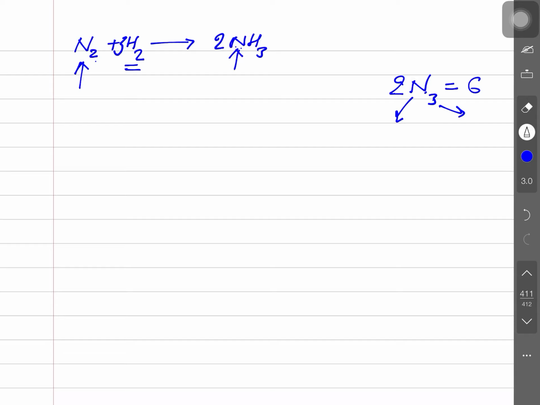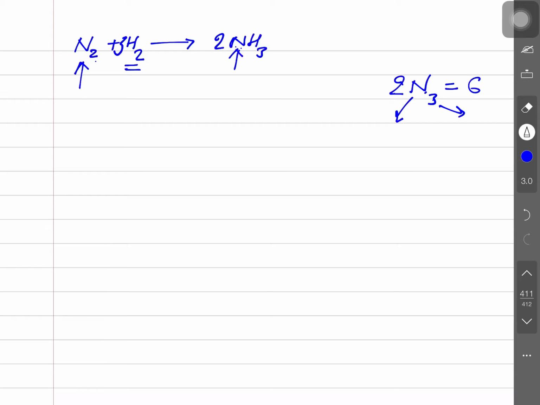Now we can say that however many atoms or however much of a substance participates in the chemical reaction, that many atoms are formed. In the chemical reaction, the substance does not get destroyed or vanish. So we say this is the law of conservation of matter: matter can never be created nor destroyed.